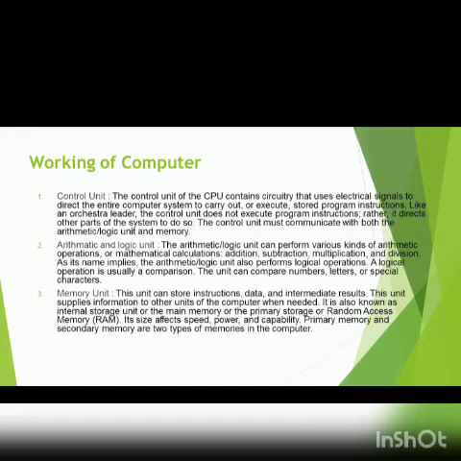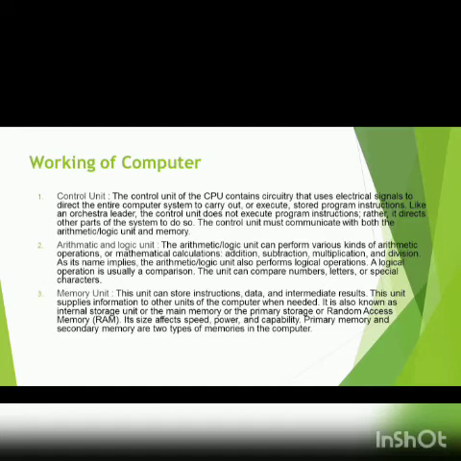Arithmetic and logic unit. The arithmetic logic unit can perform various kinds of arithmetic operations or mathematical calculations: addition, subtraction, multiplication, and division, as its name implies. The arithmetic logic unit also performs logical operations. A logical operation usually is a comparison. The unit can compare numbers, letters, or special characters.